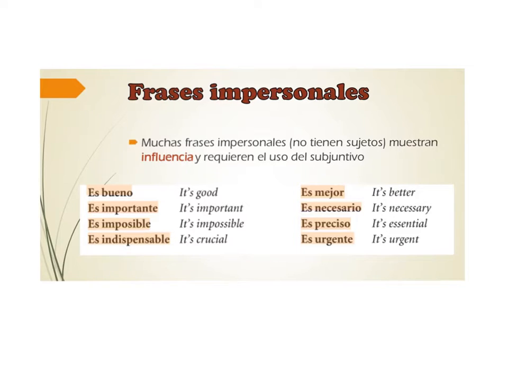They are impersonal phrases of influence, because what is good for you or important to you is not necessarily important to other people. So what you're trying to do is to convince them, to make them think that this is good or important or impossible, when this is actually your opinion. That is why you're trying to sort of influence the second person in the sentence.